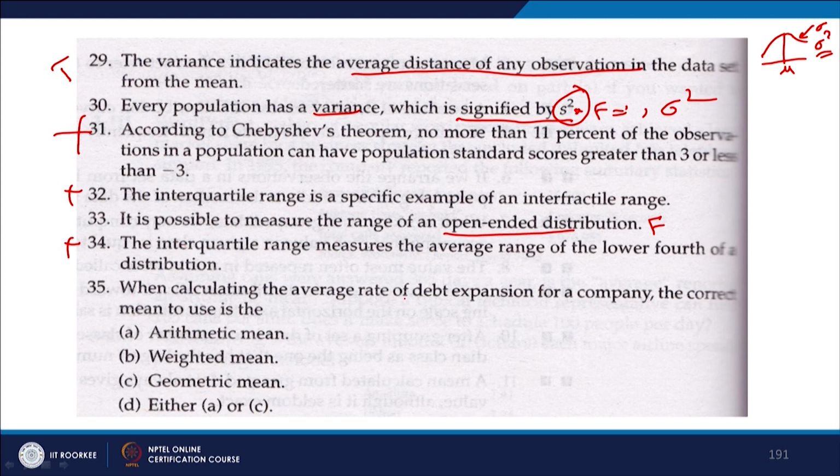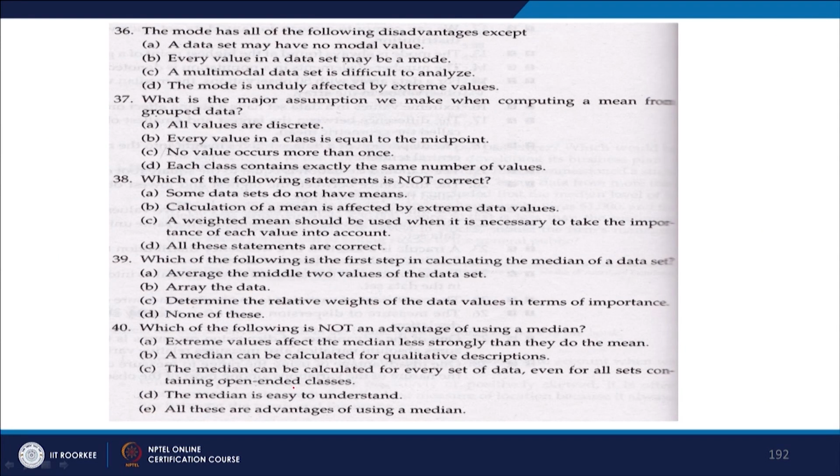When calculating the average rate of debt expansion for a company, the correct mean to use is what? Arithmetic, weighted, or geometric mean? It would be the geometric mean. So, C part is correct. Why is C part correct? Whenever we measure any change in rate over a period of time, the correct measure would be the geometric mean.